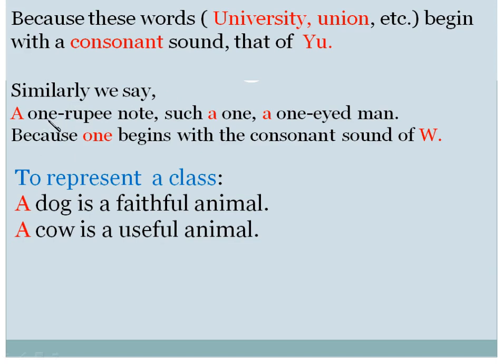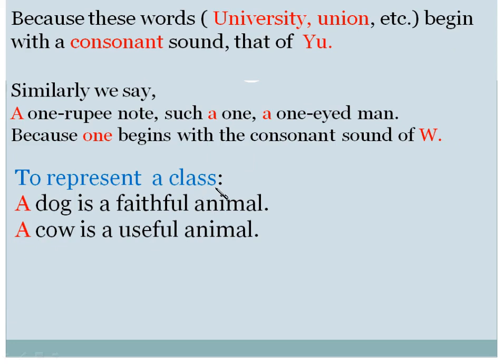Similarly, we say a one rupee note, a one-eyed man, because the sound of one is W. The first letter of the word is a vowel, but the sound here is W, so we use article A.